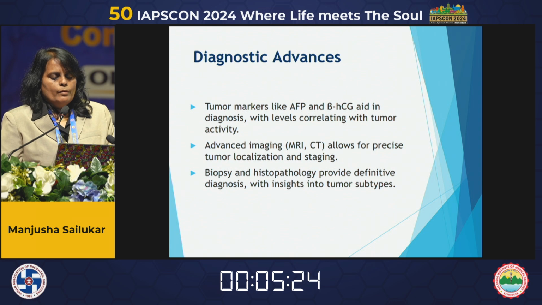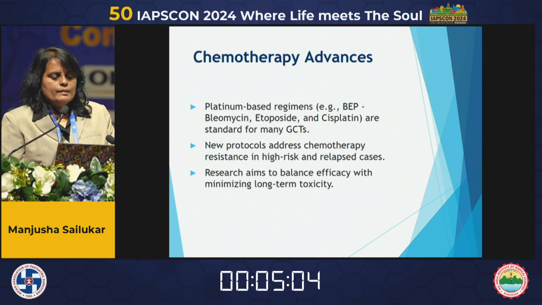Tumor markers like alpha-fetoprotein and beta-HCG aid in the diagnosis, with levels correlating with tumor activity. Advanced imaging like MRI and CT allows for precise tumor localization and staging. Biopsy and histopathology provide definitive diagnosis with insights into tumor subtypes. Platinum-based regimens are the standard of care for germ cell tumors. New protocols address tumors that are resistant to chemotherapy, in high-risk and relapse cases. Research aims to balance efficacy while minimizing long-term toxicity.